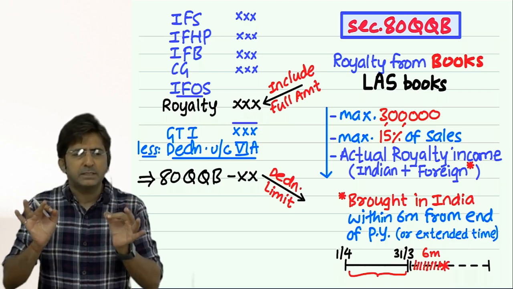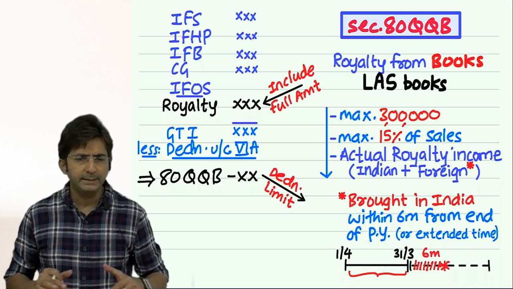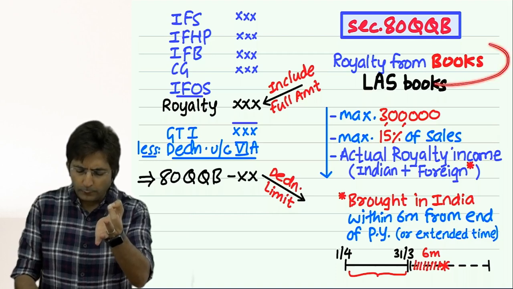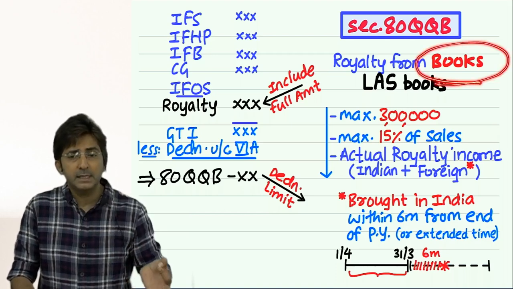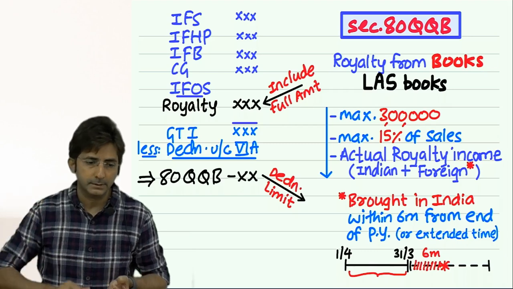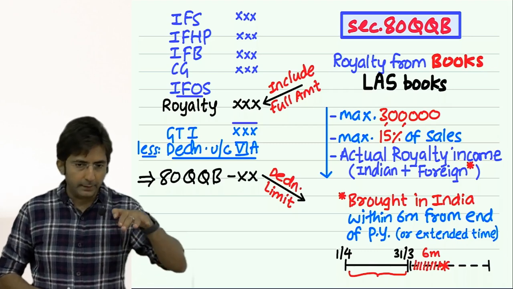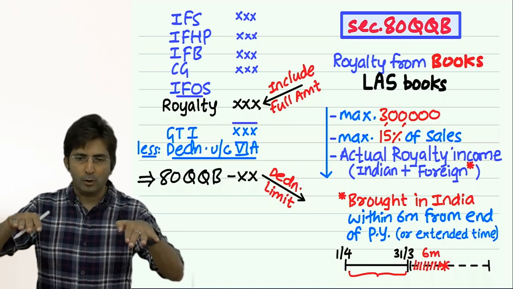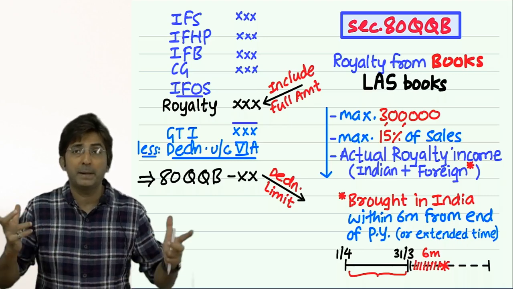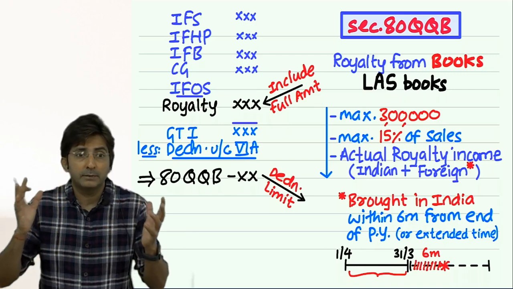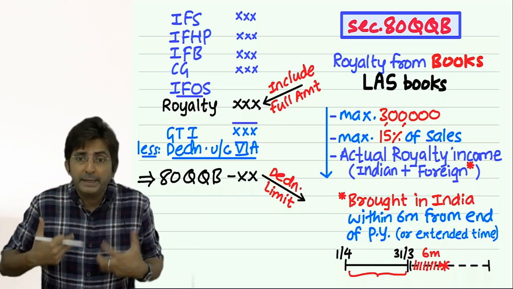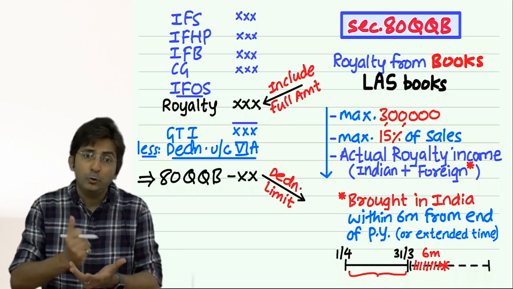Now, the same section like 80QQB is 80RRB. The only one difference is what you know. Here it is royalty from books, but in section 80RRB, it is royalty from patents. So for books royalty, 80QQB. For patent royalty, 80RRB. Do you understand? From patent also you get royalty. What is a patent? Whenever you invent some formula or some technique, it becomes a patent. So from patent also you get royalty.